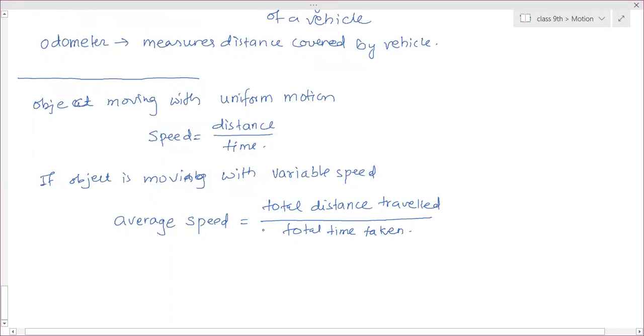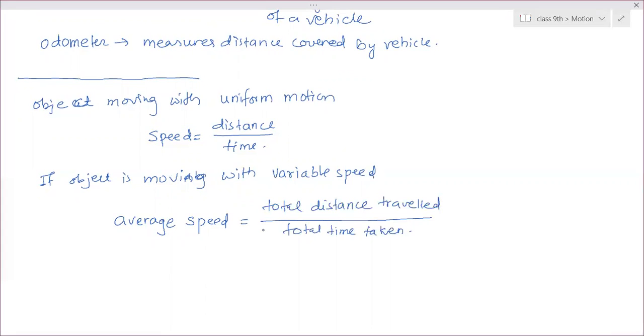Whenever the object is moving with variable speed, continuously changing, we cannot calculate the different speeds at every interval. So instead of calculating a single speed, we will calculate average speed.